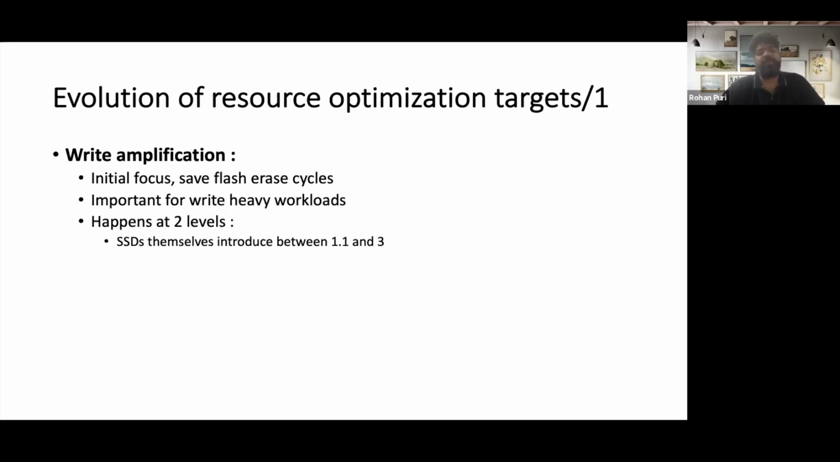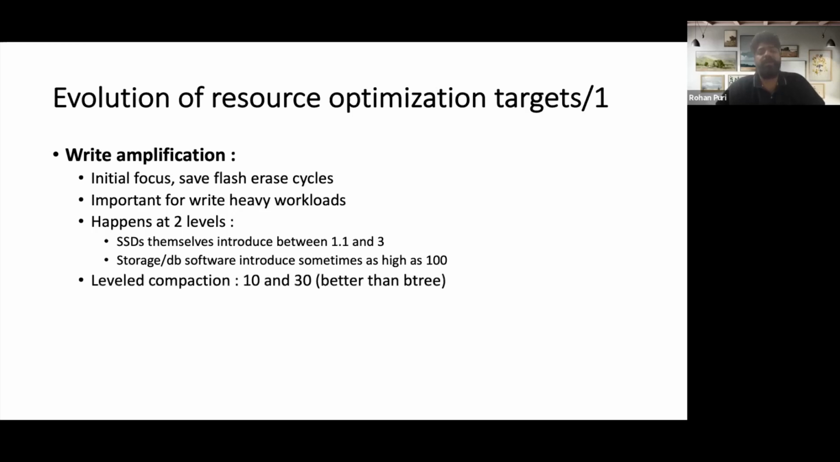One is that SSDs themselves introduce write amplification with a ratio of 1.1 to 3, and some database or storage software actually introduces a lot of write amplification, to the ratio of 100. They say that if they have fixed block sizes of 4K and only 100 bytes are changed, it causes a lot of write amplification. Because of that, the number is high.